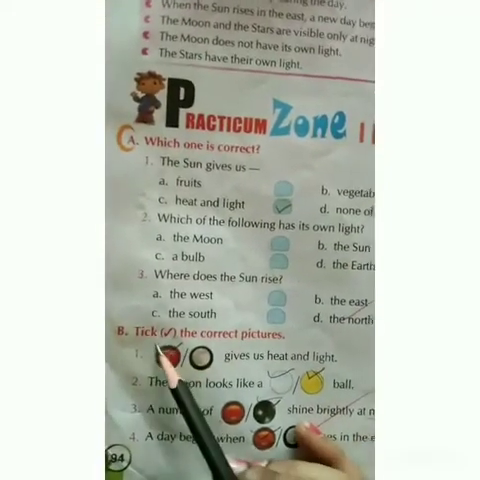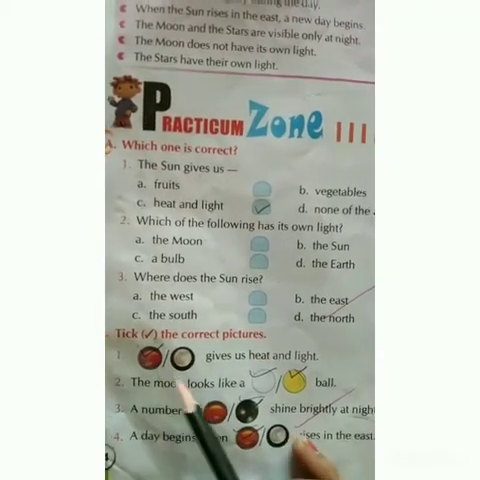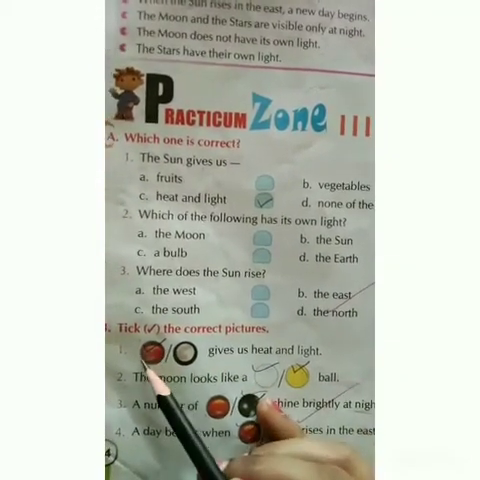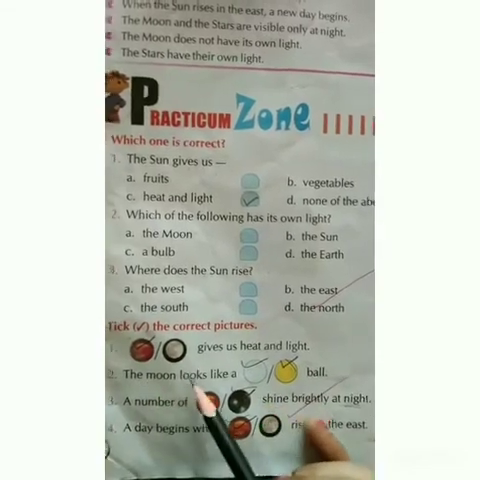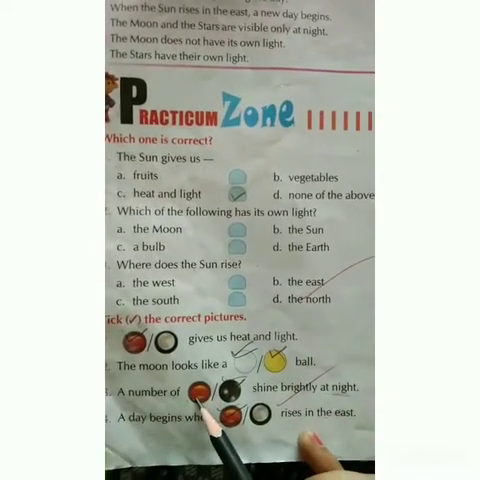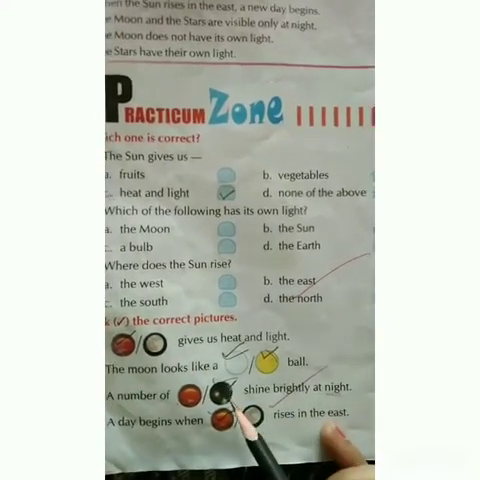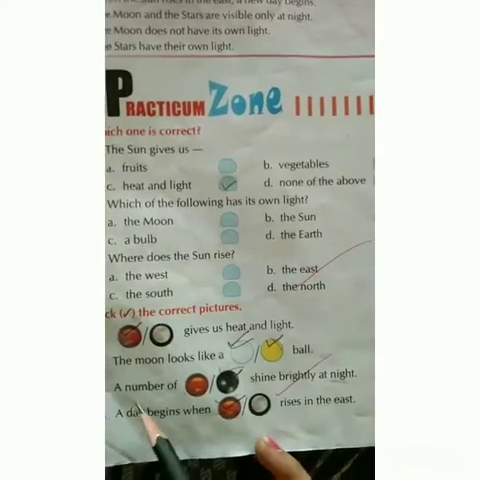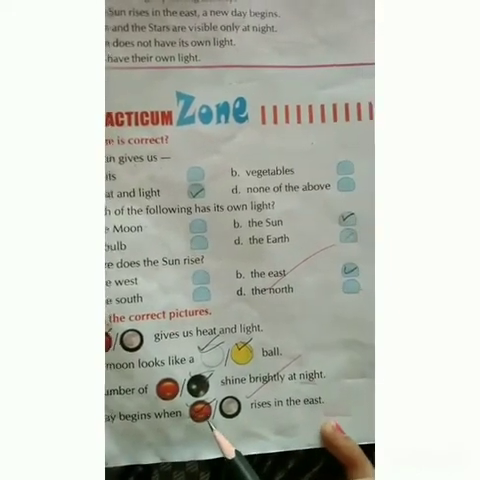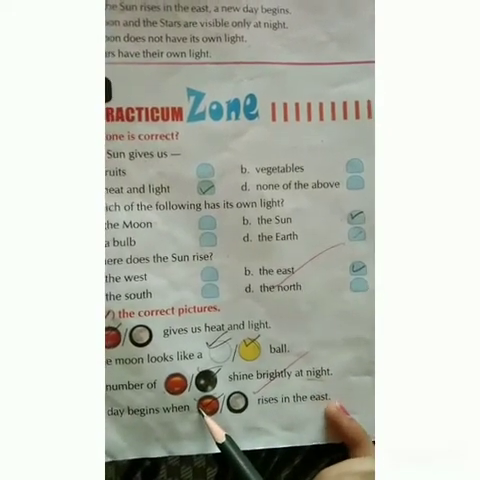Now look here. Question number B. Tick the correct picture. See, the sun or the moon gives us heat and light. So the answer is the sun. Tick here. The moon looks like a white or yellow ball. The moon looks like a white ball. The number of dash. See, the sun or stars shine brightly at night. Yes, at night stars shine. Now, a day begins when the sun or the moon rises in the east. You all know when the sun rises in the east, a new day begins.